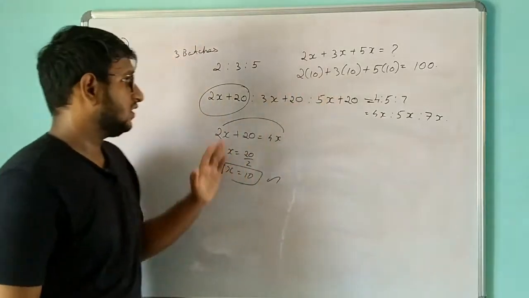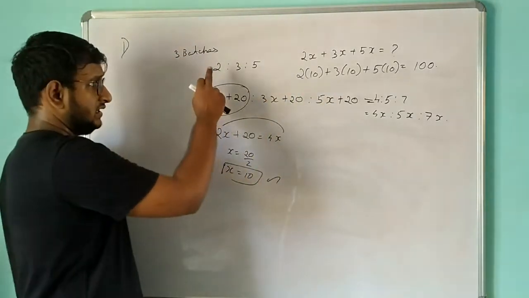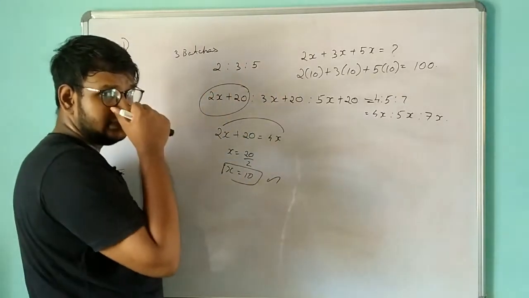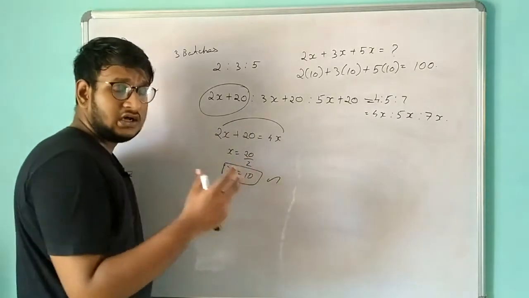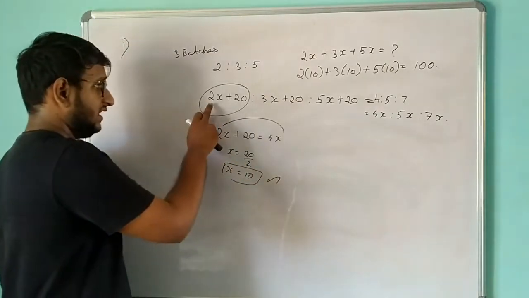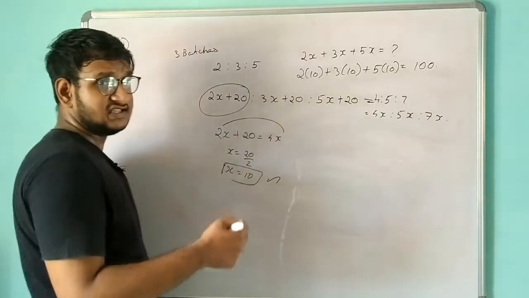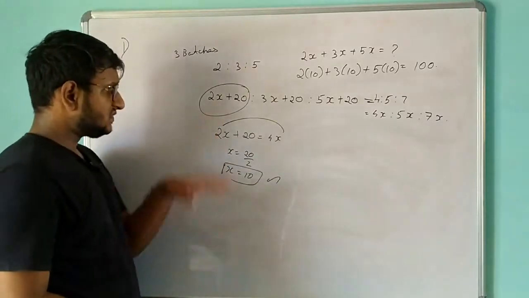Okay, so this is also one of the simplest problems. What we have done is taken the ratio 2 is to 3 is to 5, and we use x because we don't know the exact number of students in each batch. So we take 2x, 3x and 5x, and we add 20, 20, 20 because they said that 20 students are increased in each batch.